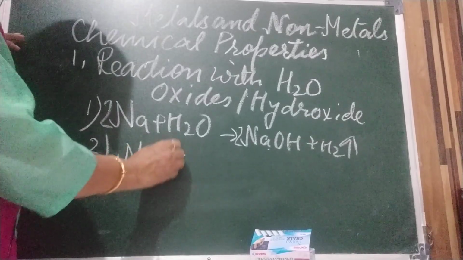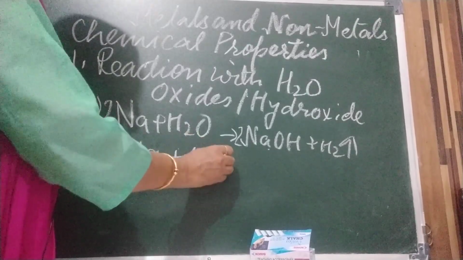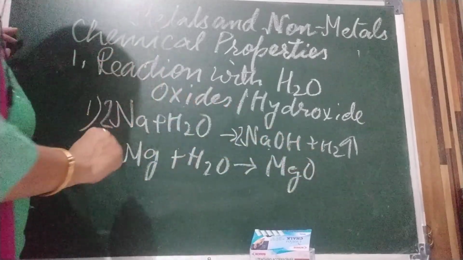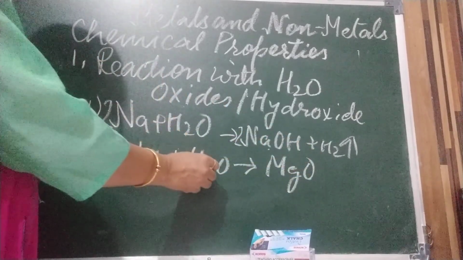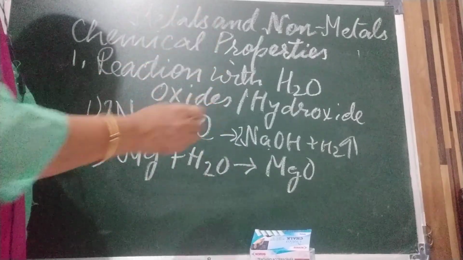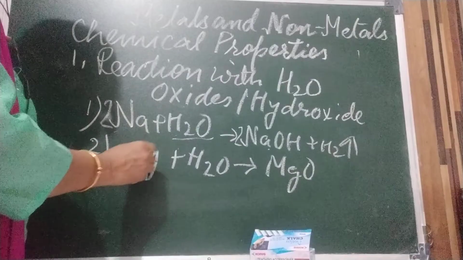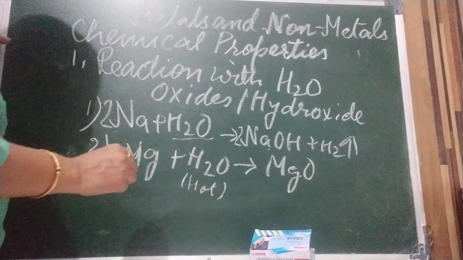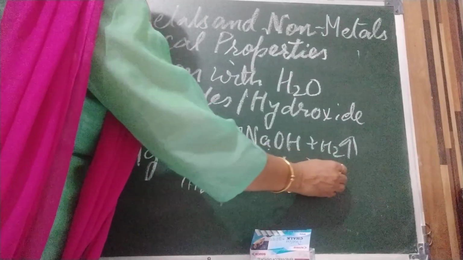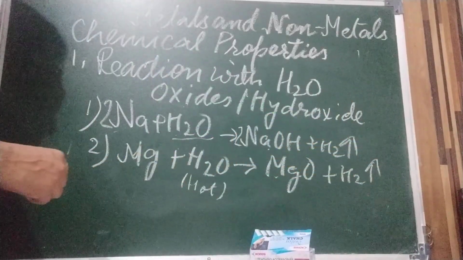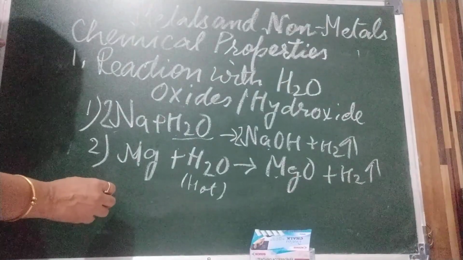Second, we are coming to magnesium. When magnesium reacts with water, it gives magnesium oxide. This I told you, but the condition is that for sodium we have taken cold water because it is highly reactive. In case of magnesium, we have taken hot water and it is forming magnesium oxide and hydrogen gas. Okay, now come to the third one.